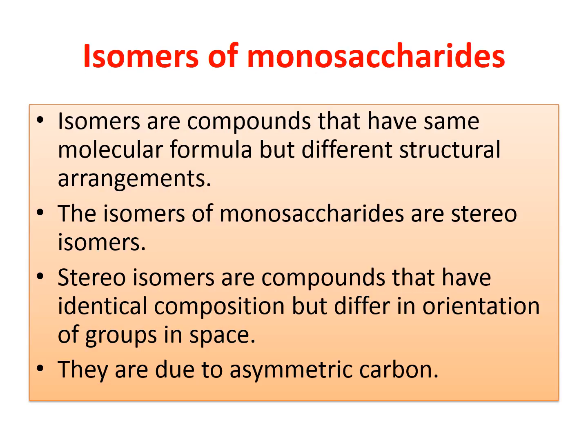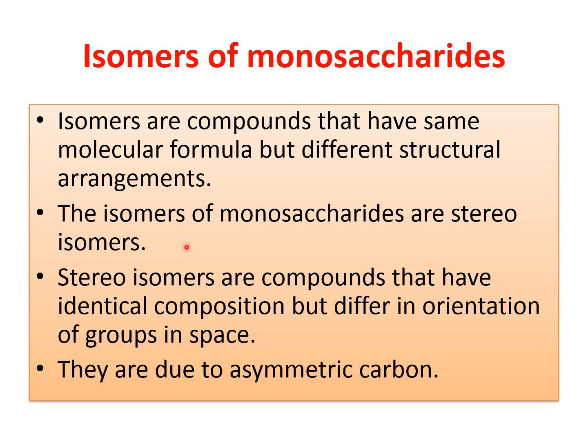Now we come next to the isomers of monosaccharides. Monosaccharides have different forms that are known as isomers. Here we will see only the stereoisomers. Isomers are compounds that have the same molecular formula but different structural arrangement, and the isomers of monosaccharides are known as stereoisomers.